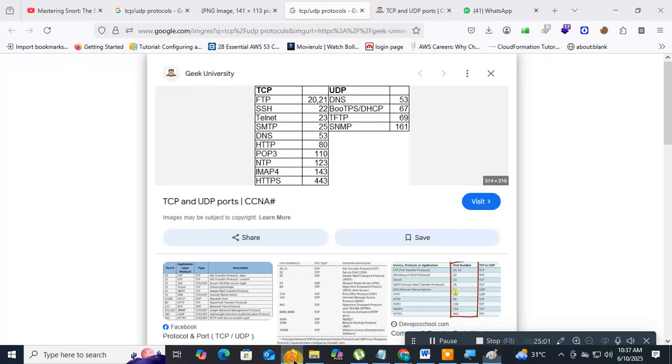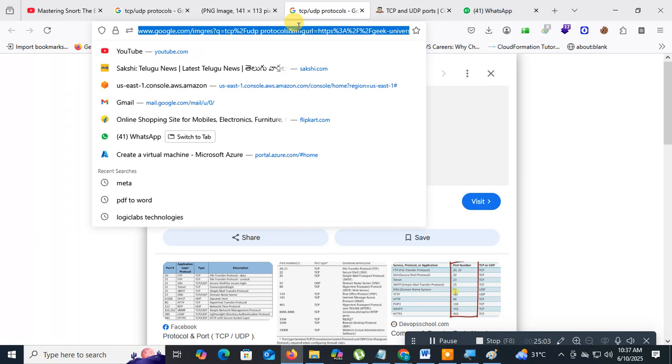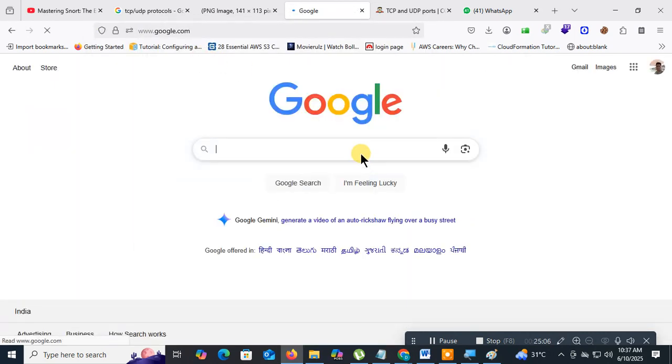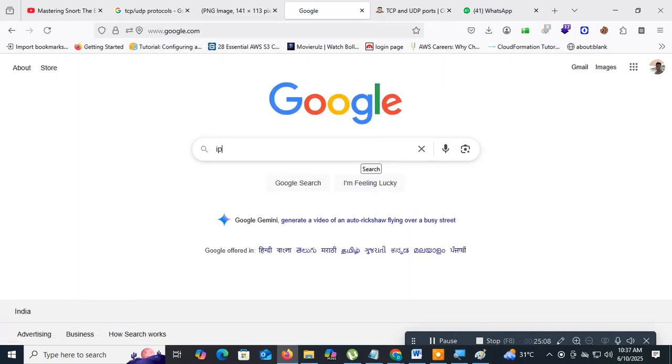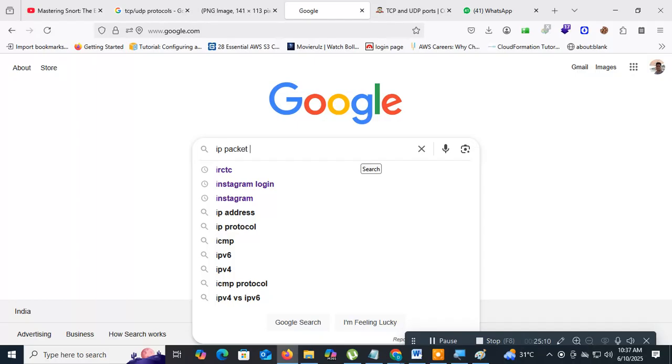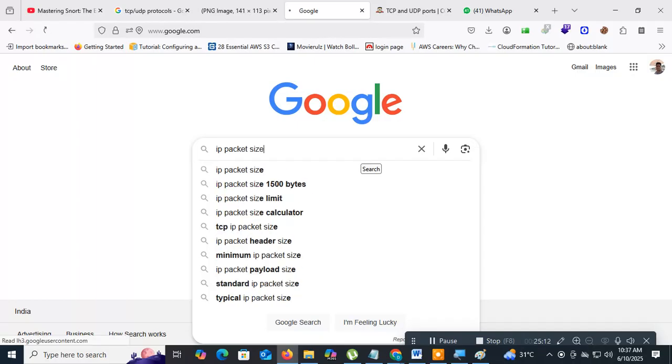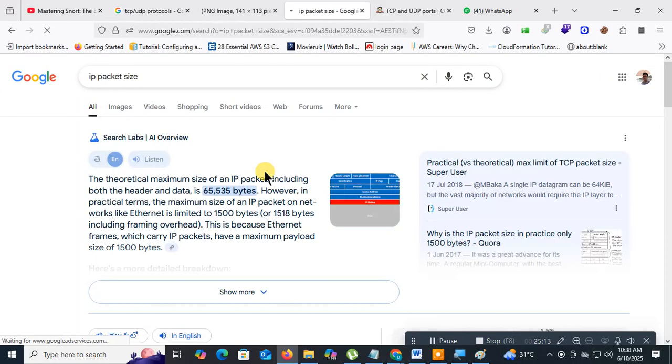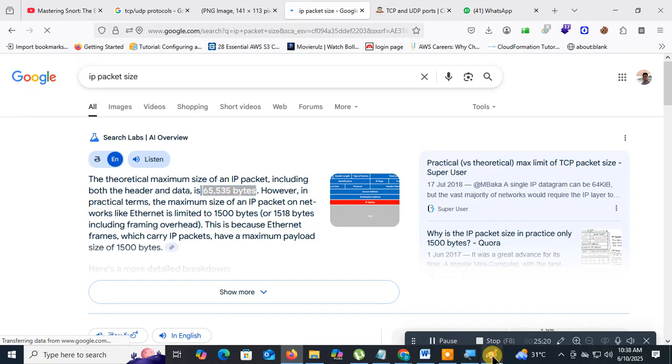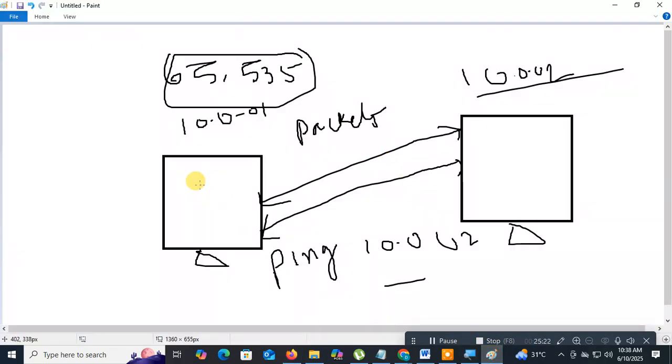See this, I'll just go to Google and search: what is the maximum size of an IP packet? 65,535. Understood? So what the attacker does is create a packet larger than this size.